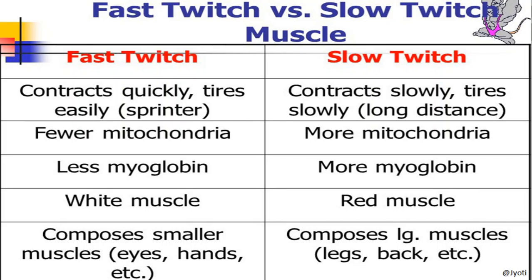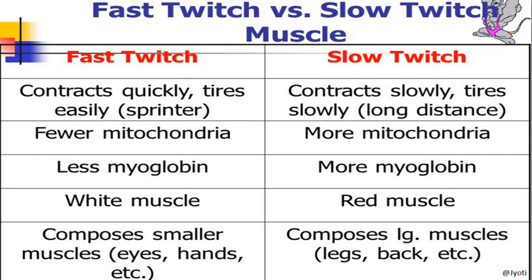So we can say that in fast twitch the contraction unit, the sarcomere, is very small, whereas in slow twitch the contraction unit is long.